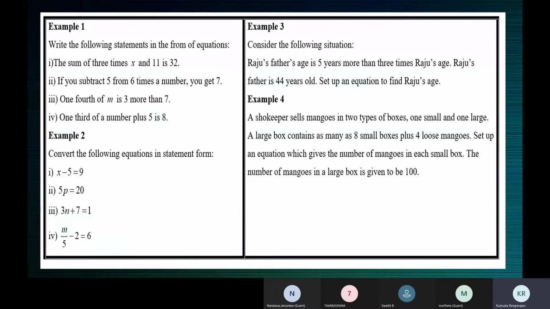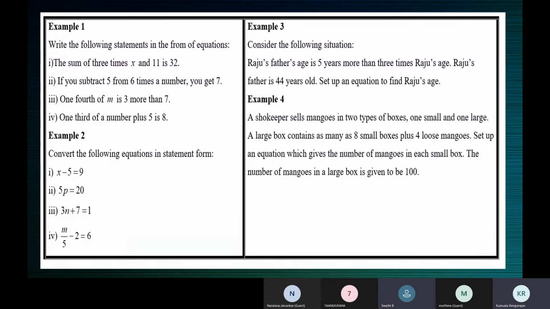Yes, anybody can answer this? But I think it is Swati's question. So Swati, which are the two quantities? Ma'am, 1/4 of the m is compared with 7. Yeah, it's compared with 7. And what is the difference? Ma'am, it's 3. And which is big? M by 4 is big or 7 is big? Ma'am, m by 4 is big.